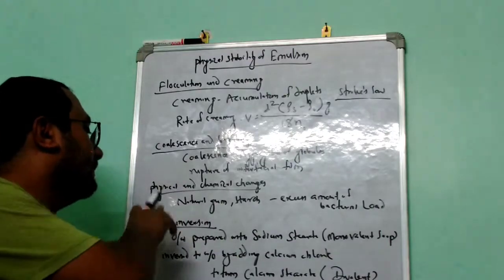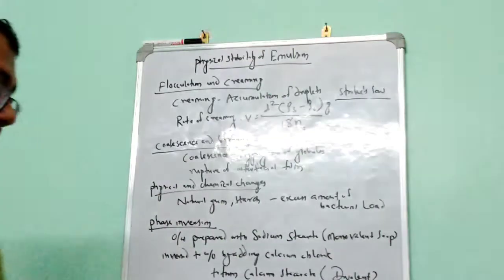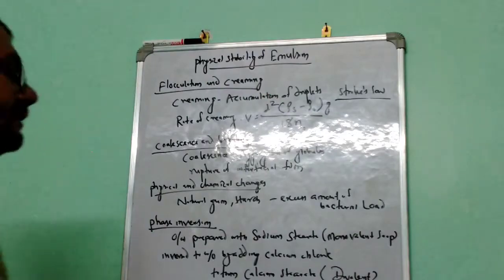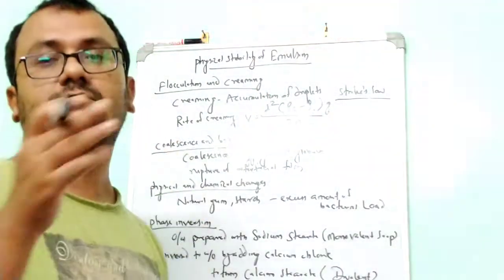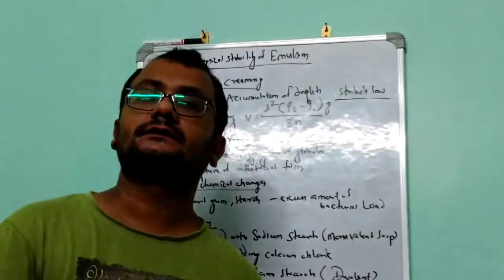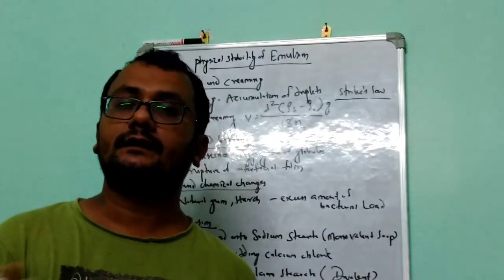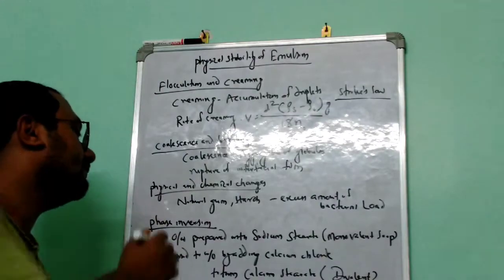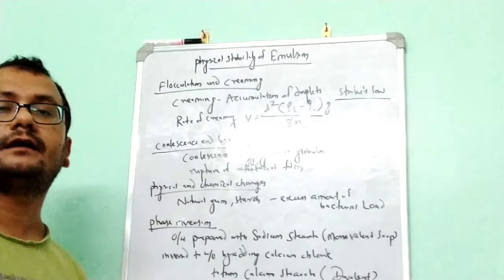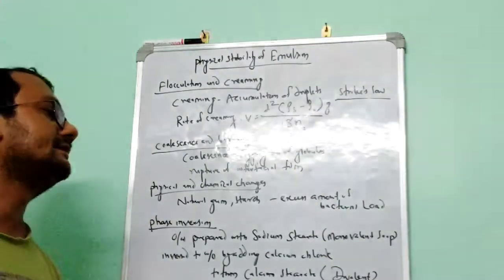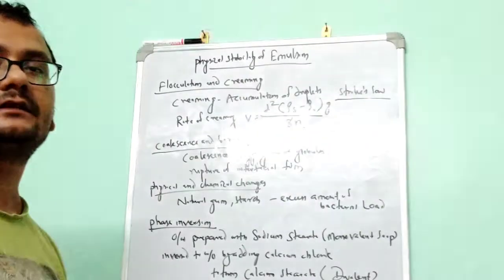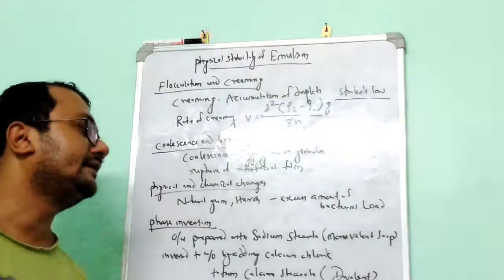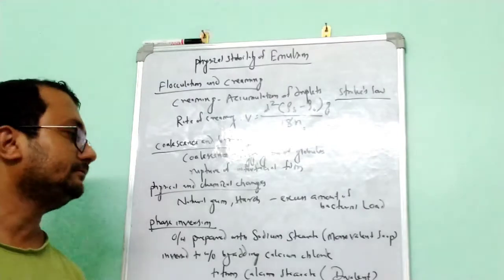Coming to the fourth one, phase inversion. Phase inversion means an oil in water emulsion will change to water in oil, or a water in oil emulsion will change to oil in water. So how does it happen? For example, we prepare an oil in water emulsion using sodium stearate, which is a monovalent soap.